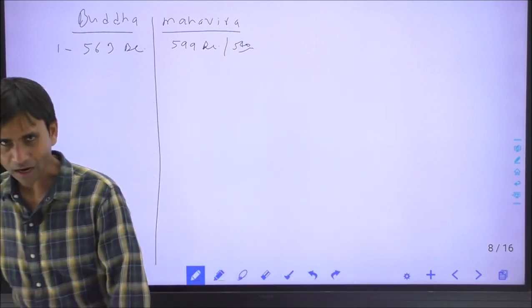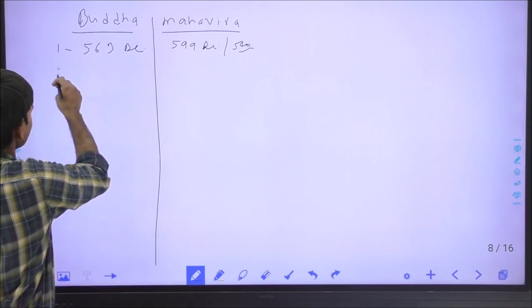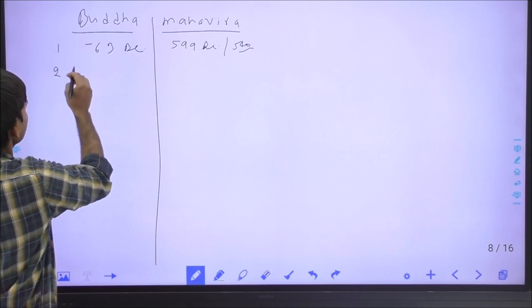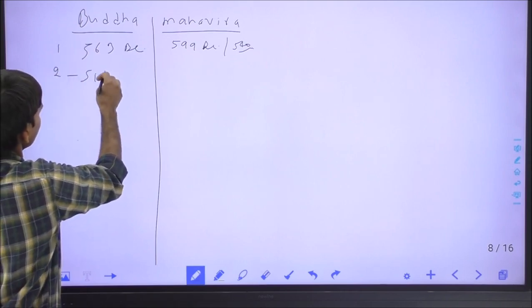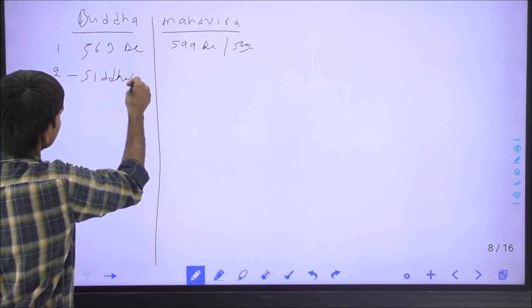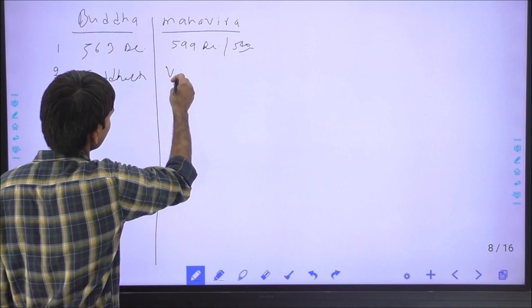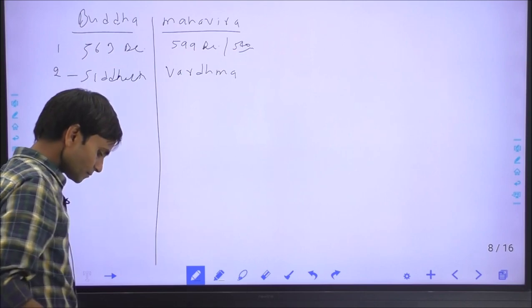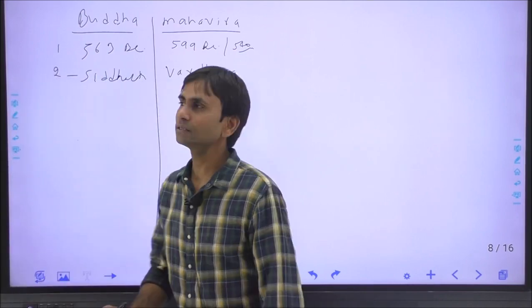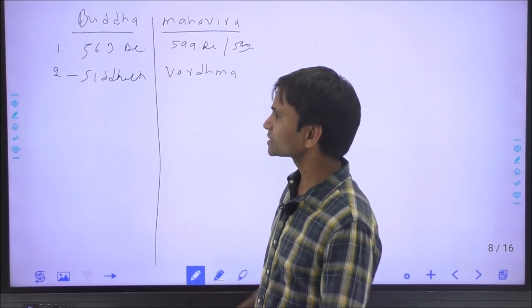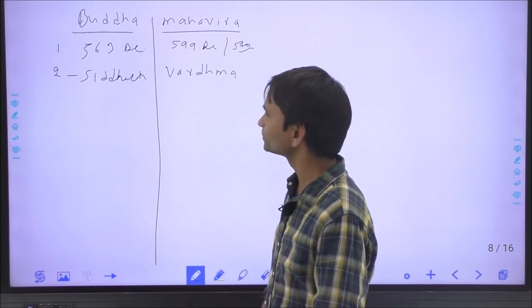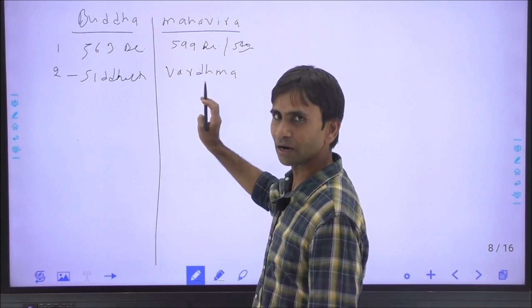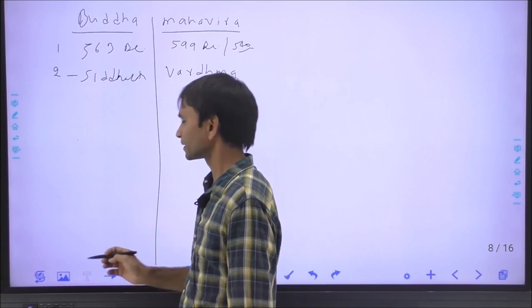The birth name or earlier name of Gautam Buddha was Siddharth, and Vardhaman was the birth name of Mahavira. The father of Siddharth was King Suddhodhan, and his mother was Maya Devi or Mahamaya Devi. Siddharth was the father of Mahavira and Trishala Devi was his mother.